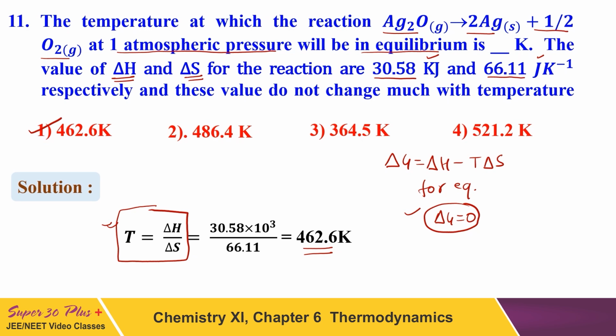So right answer of this question will be 462.6 Kelvin, which means this is the temperature at which this reaction will be in equilibrium. All right, now we shall move to the next question.